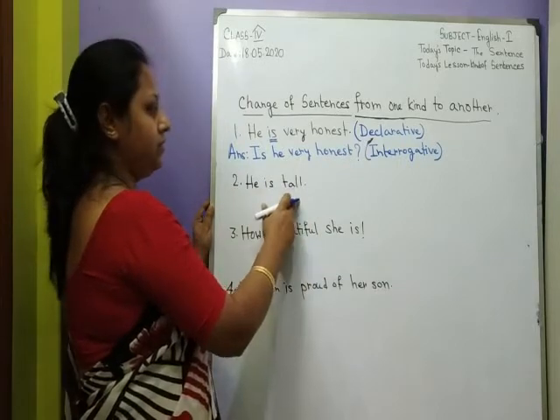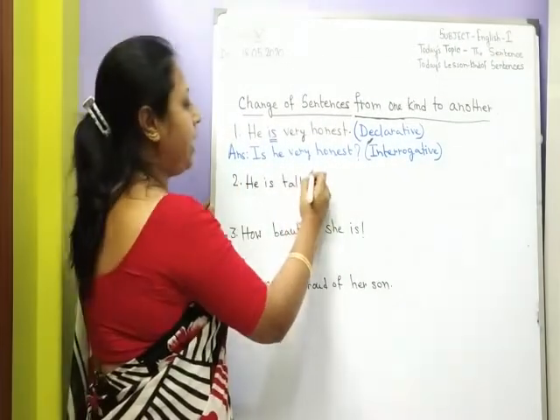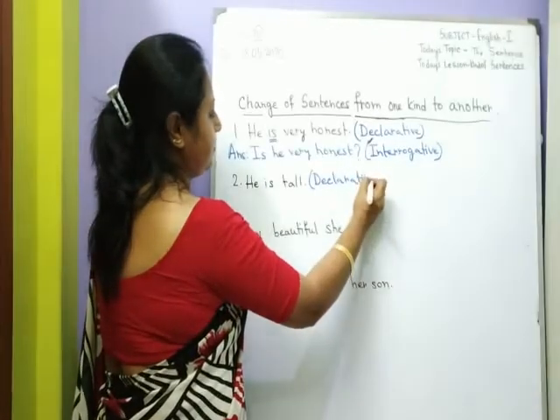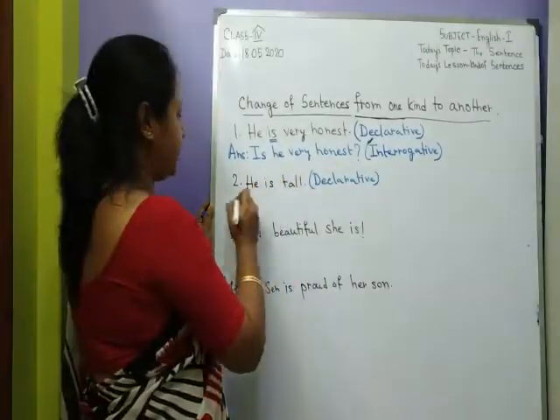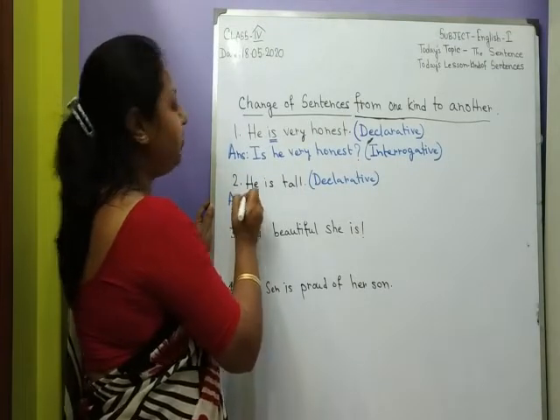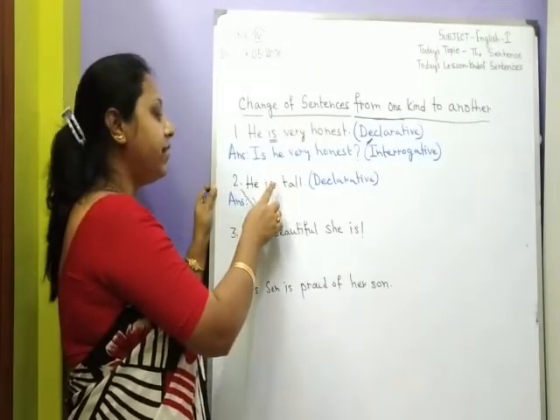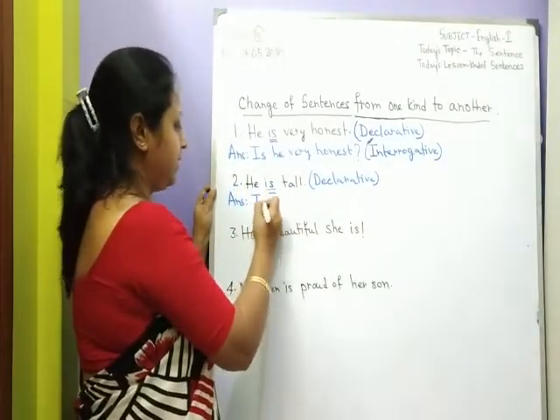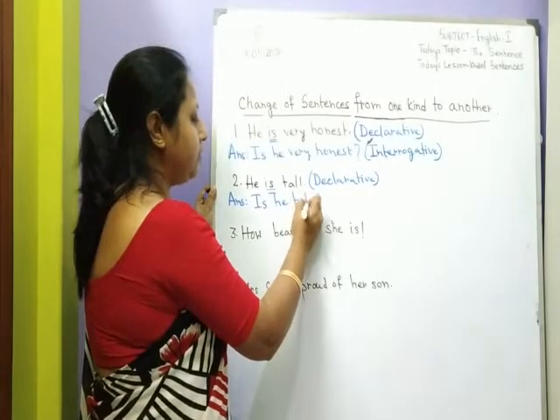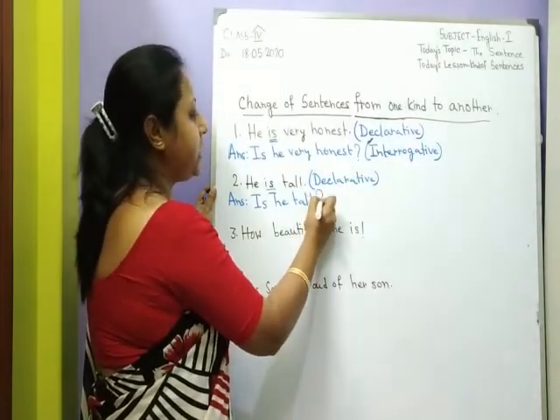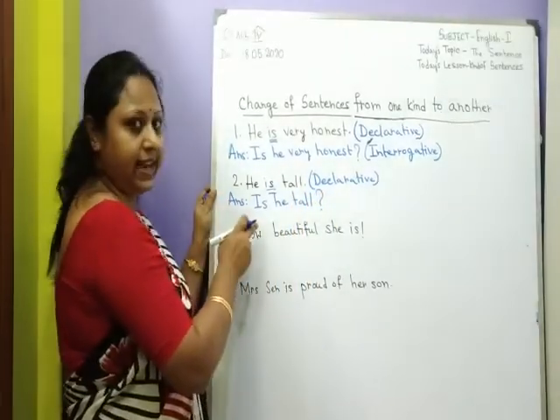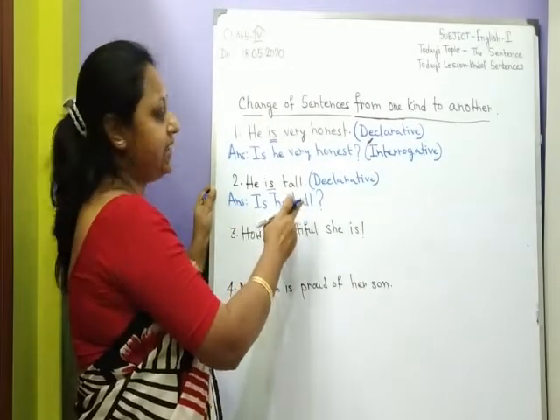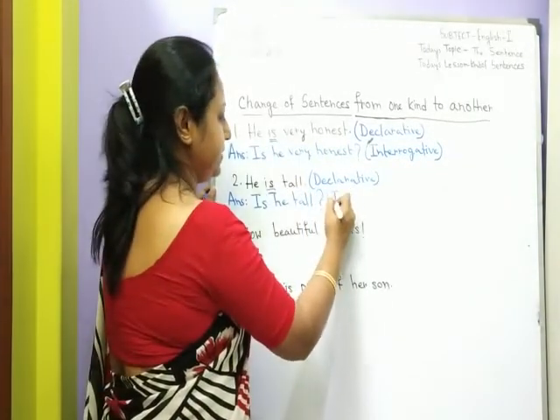He is tall. This is also a declarative sentence. To make it interrogative, here also we will have to bring the verb is in front of the subject he. Is he tall? And also add a question mark at the end of this sentence. Is he tall? Now it is an interrogative sentence.